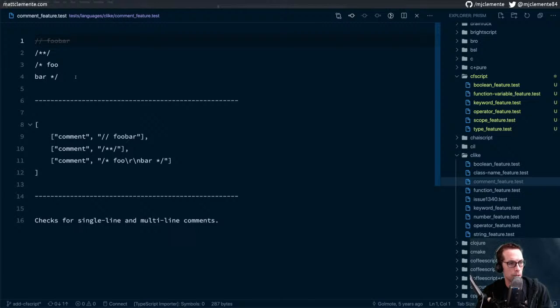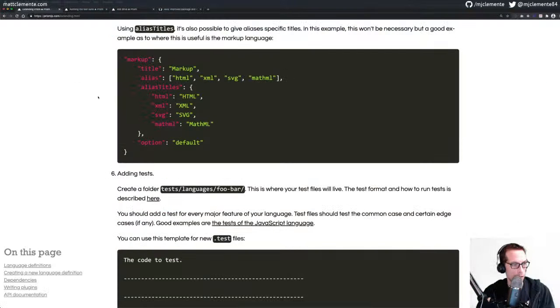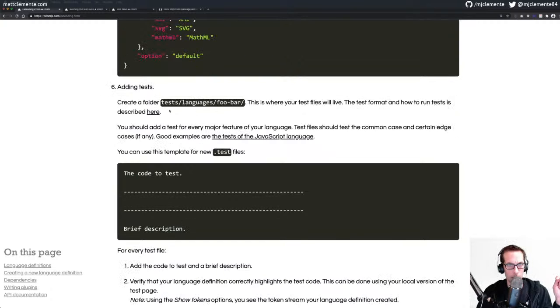But then we'd also want our comment to capture annotations. I should look at the documentation here. Okay, there were some notes on how to do tests, running the test suite.